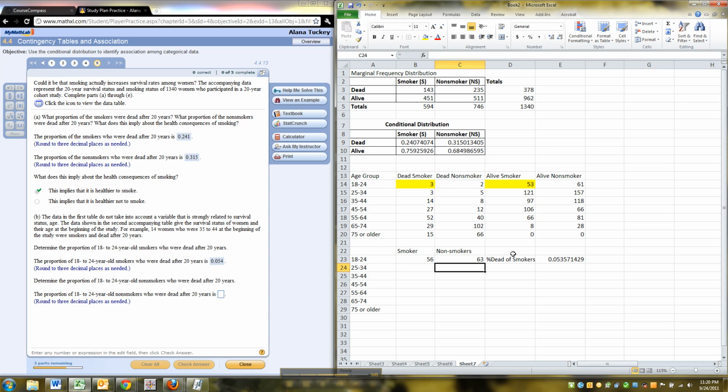So the percentage dead, here, let me do this, percentage dead of smokers, we found already. And that was this number. Yep. And the percentage dead non-smokers would be equal to, where are the dead non-smokers? There's 2 of them divided by that non-smoker total, because there were 63 non-smokers. So that'd be 0.032.